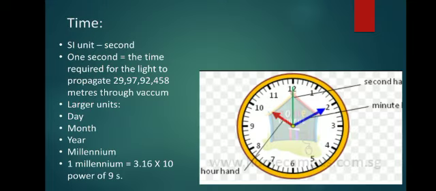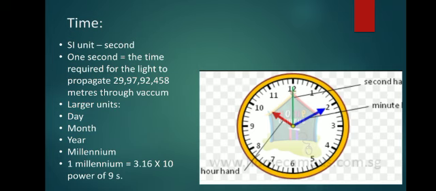So the next fundamental unit is time. Time is one of the fundamental units. It is the measure of the duration of an event and the interval between events. How much duration there is in an interval, that is what we call time. Its unit is the second.